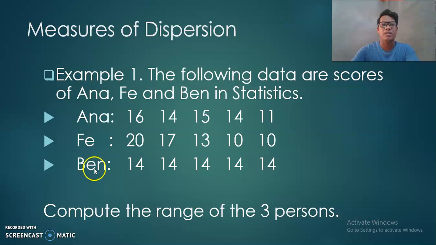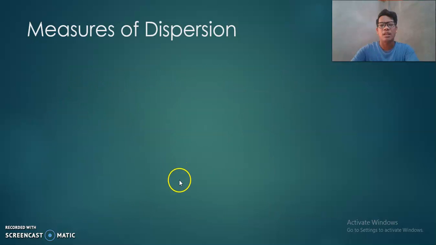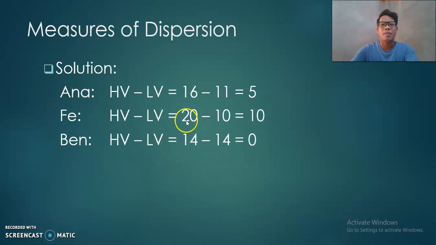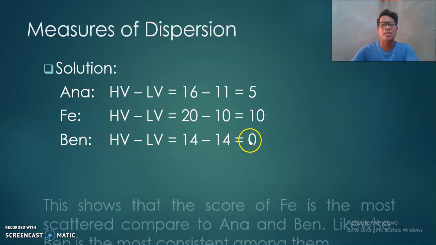For Ben, since all scores are the same, we just subtract 14 less 14, and the range is 0. So here they are: Anna is 5, Fe is 10, while Ben is 0.